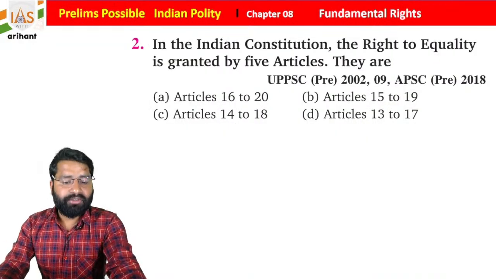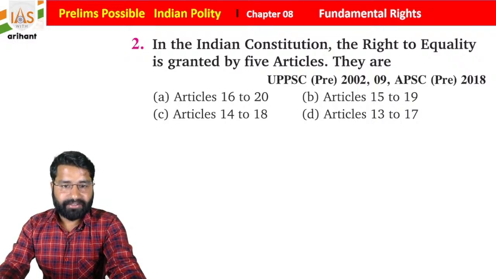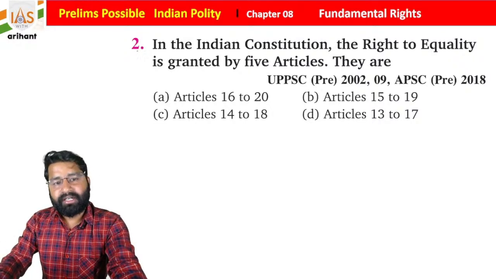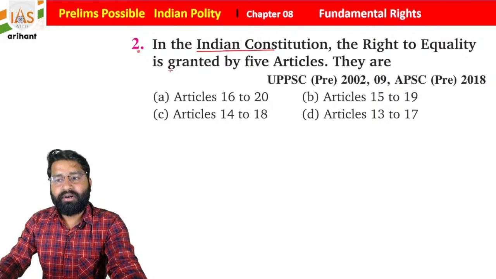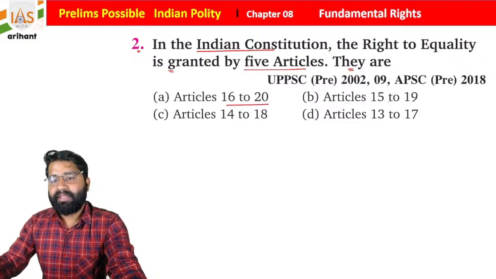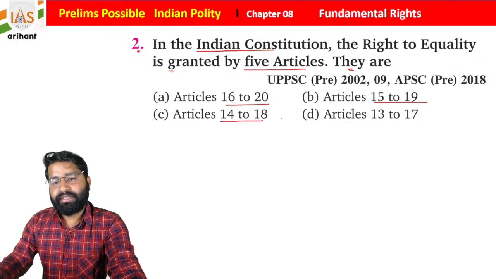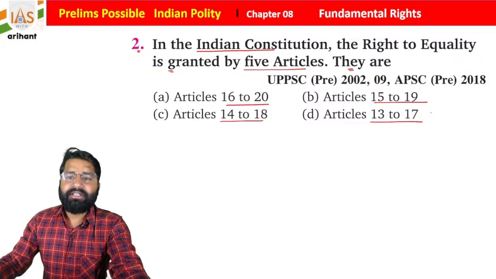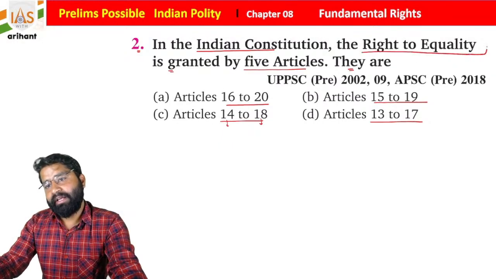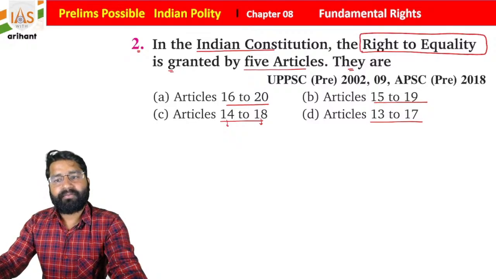So these are some important data. I already gave you the exceptions in that case, students. So the exception is also important, you have to take care of that also. Now see question number 2. In the Indian Constitution, the right to equality is guaranteed by which articles: Article 16 to 20, 15 to 19, 14 to 18, or 13 to 17? As we already discussed, students, Article 14 to Article 18 is the part of the right to equality. So this is included under the right to equality.